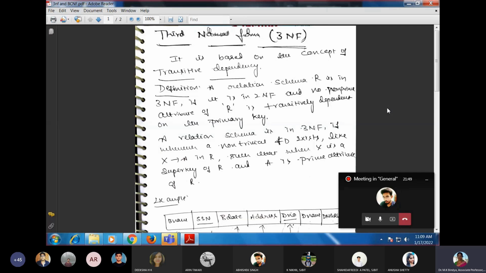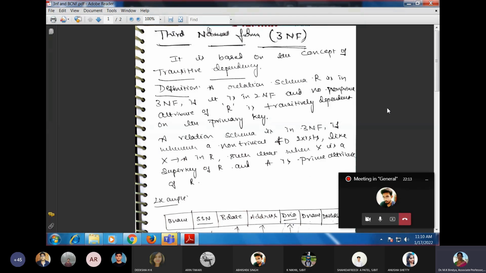If I follow the second method, the null values will be more, and normalization has to avoid the null values. So for that, we separate the relation so that in one relation we make it a primary key, and in another relation we make it a foreign key. That is what happens in the case of the first normal form.